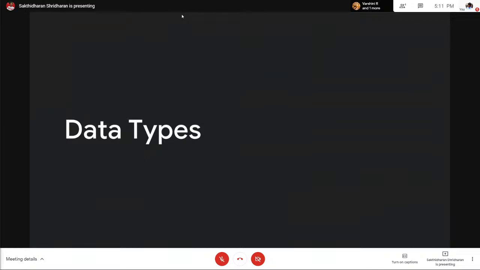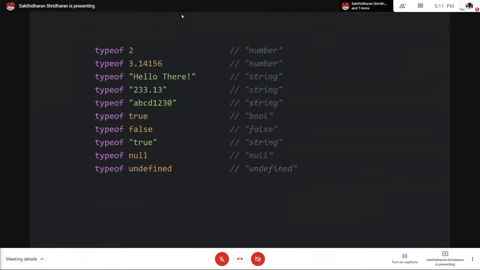So now let's go to data types. Simple. Now there are actually four data types here. One is number, string, boolean, null, and undefined. Sorry, five. There's also something called objects, but we'll get back to that later. But up to now, when you say primitive data types, these are the data types.